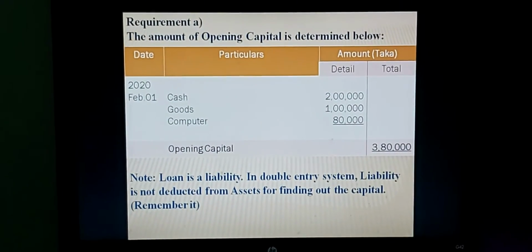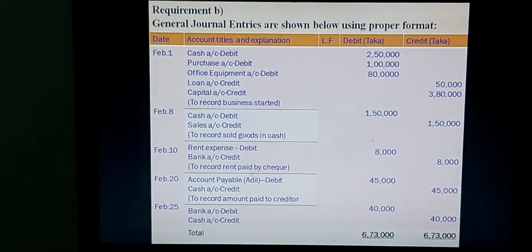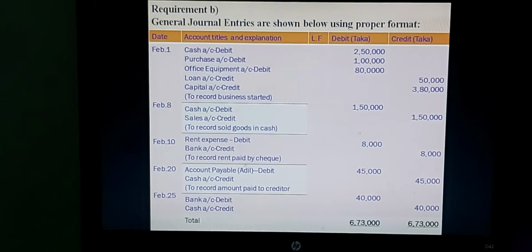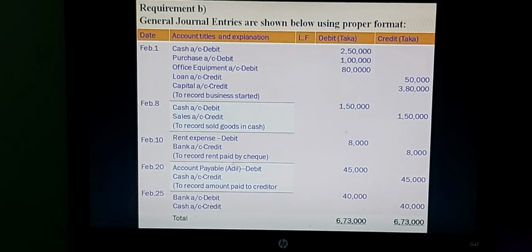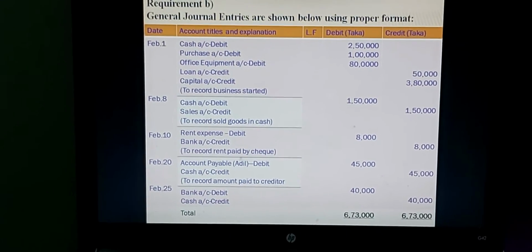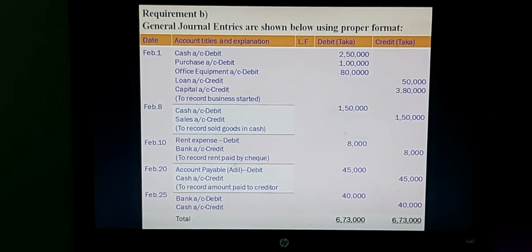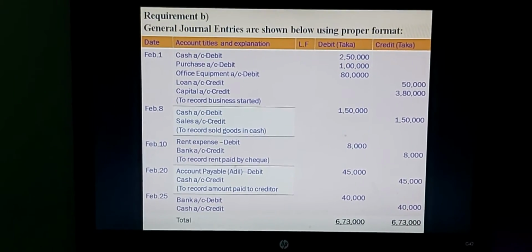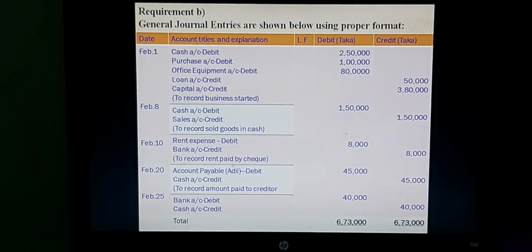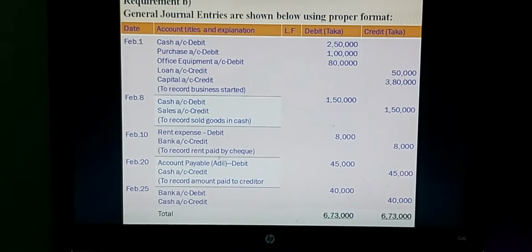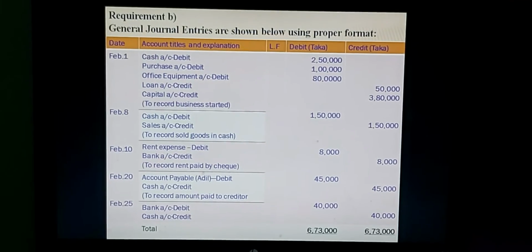Dear students, now you can go to the next requirement. Journal entries. Show the journal entries for February 1, 8, 10, 20 and 25. Okay, first you have to draw a format for journal entries. This is the format. Totally 5 columns are available: date, accounts title and explanation, ledger folio, debit taka, credit taka. Okay, now I'm starting the solution of journal entries.